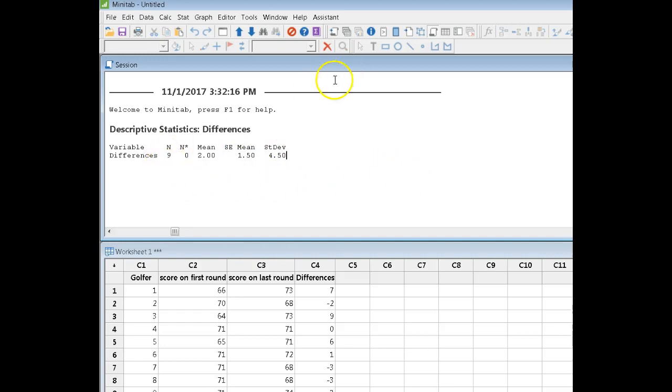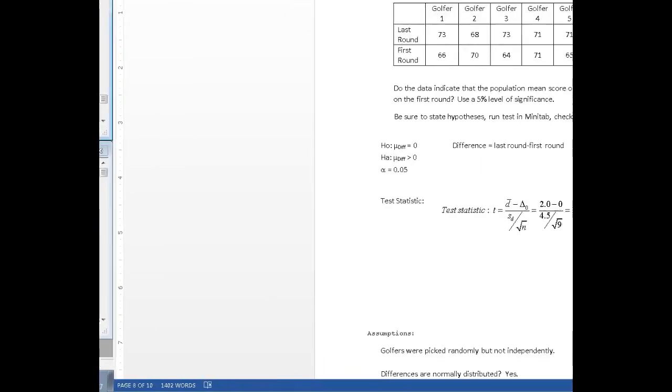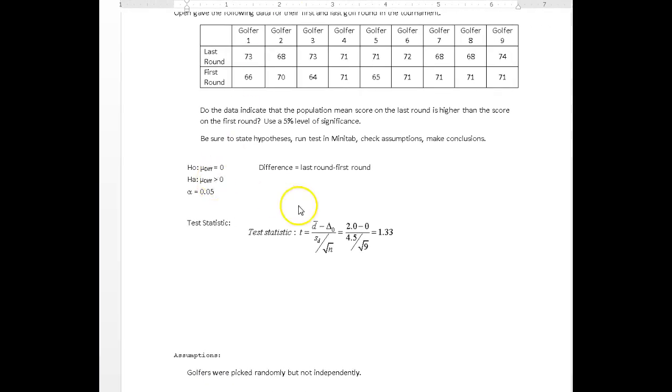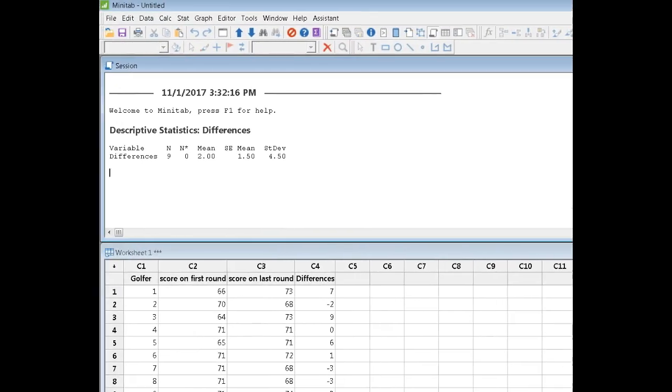And we have 9 differences. So these are the numbers that are reflected in my test statistic. Now, I have my test statistic, and if I come back to my Word document, my test statistic worked out to be 1.33.